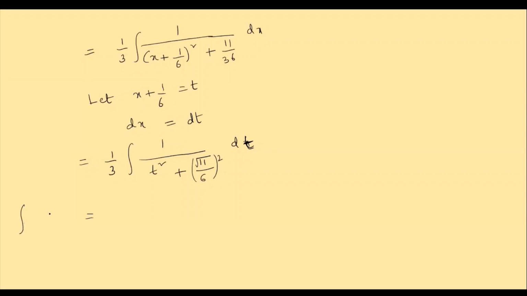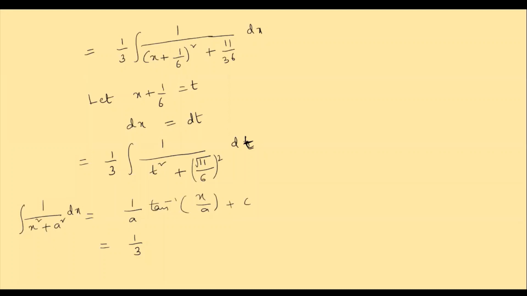We have a formula: the integral of 1 by x² + a² into dx is equal to 1/a into tan inverse of x/a + c. Do you remember this formula? According to this formula, 1/3 is already outside, children. This formula is applicable only up to this part.